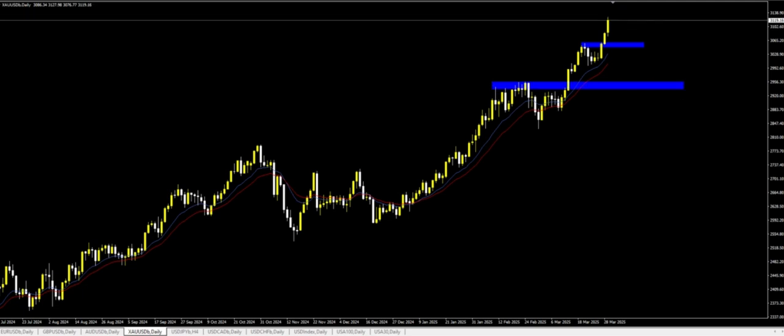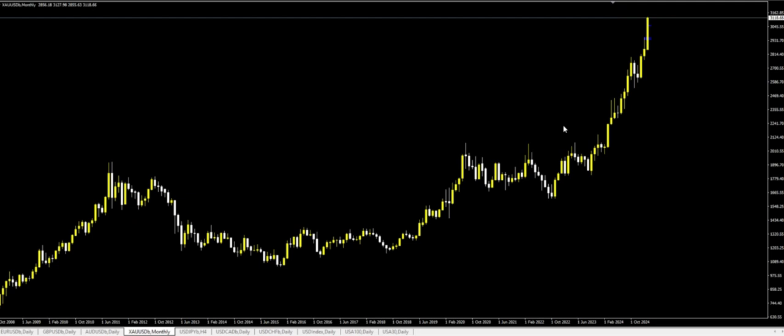So let's look at the monthly chart of the gold USD. On my monthly chart, you can see that we still have a series of higher lows. We have a lower low, higher low, higher low, higher low. So now we have this series of higher lows. We expect gold USD to continue to push higher.